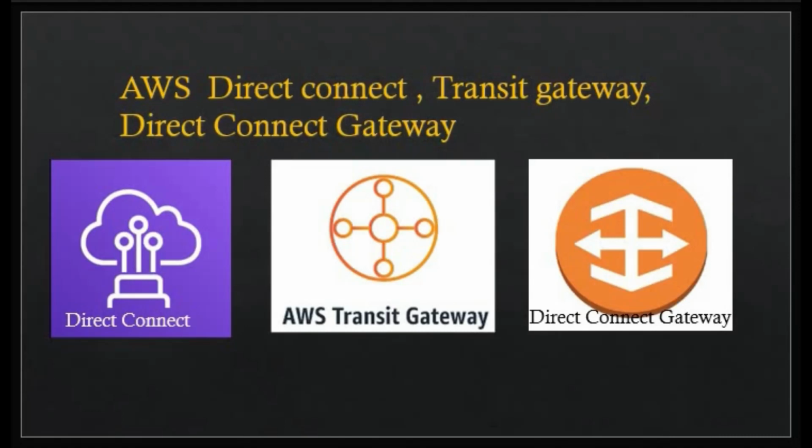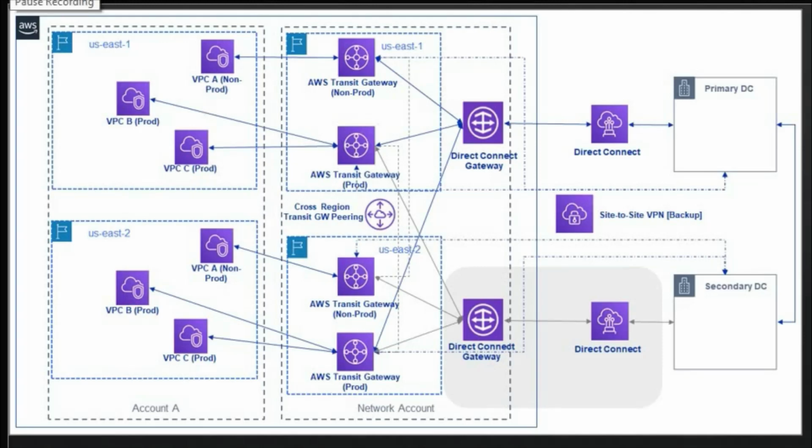So let's start. The most recommended design is to create a transit gateway in each region. Connect VPCs from the same region to this transit gateway. Connect the transit gateway to the Direct Connect gateway. Direct Connect gateway is a global service. Attach Direct Connect from each region to this Direct Connect gateway. In short, Direct Connect in each region connects to the global Direct Connect gateway, which connects to the transit gateway in each region.